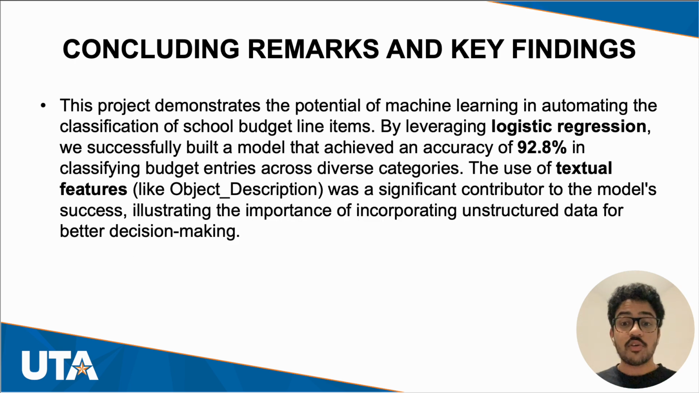Now, let's get to the concluding remarks and key findings. To conclude, this project successfully demonstrates the use of machine learning to automate the classification of school budget line items, achieving an accuracy of 92.8%. This emphasizes the strengths and the weaknesses. The combination of numeric and text data proved to be the most effective, although improvements in model calibration are needed to reduce log loss.